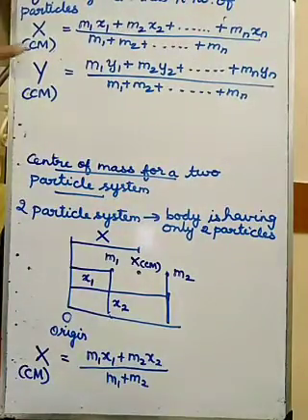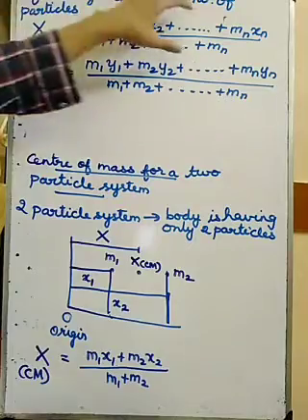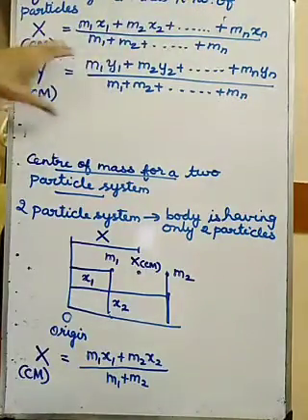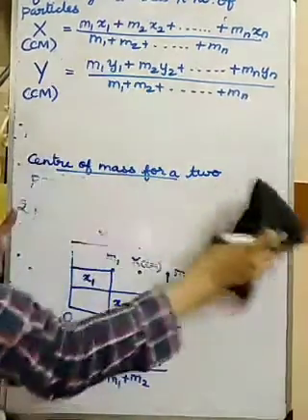So along the x-axis I can represent the center of mass, and along the y-axis also I can represent the center of mass.